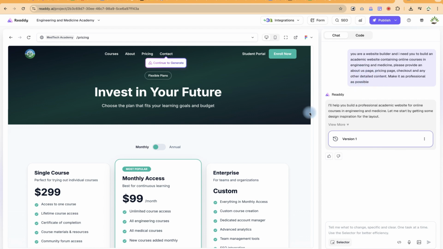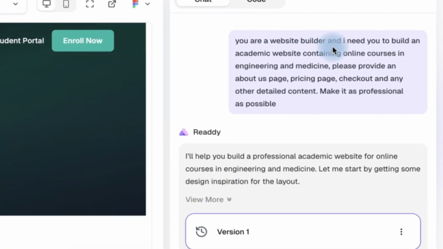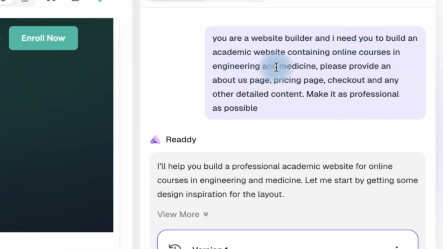Now take a look at the simple prompt that gave us this particular website. This is it. You are a website builder and I need you to build an academic website containing online courses in engineering and medicine. Please provide an about us page, pricing page, checkout page, and any other detailed content to make it as professional as possible.